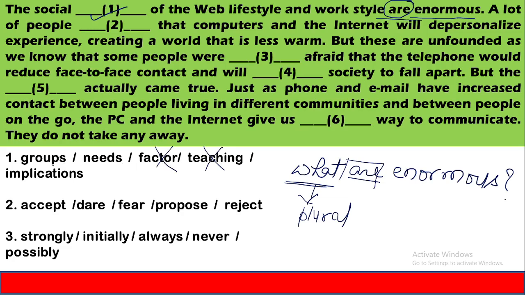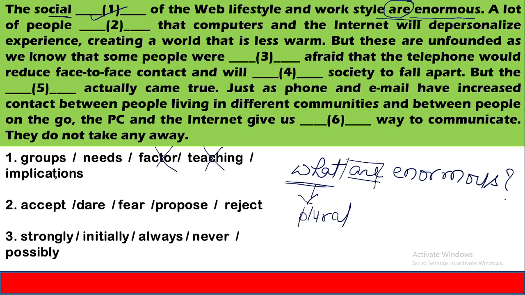Now we are left with the 3 options that are plural in nature. All these options are, of course, nouns, because the social, it's an adjective, has to be followed by a noun. So these are the words that are nouns, and because of this helping verb are, we have eliminated 2 options, and now we have to pick up the appropriate option from among these 3. The social groups, social needs of web lifestyle and work style are enormous.